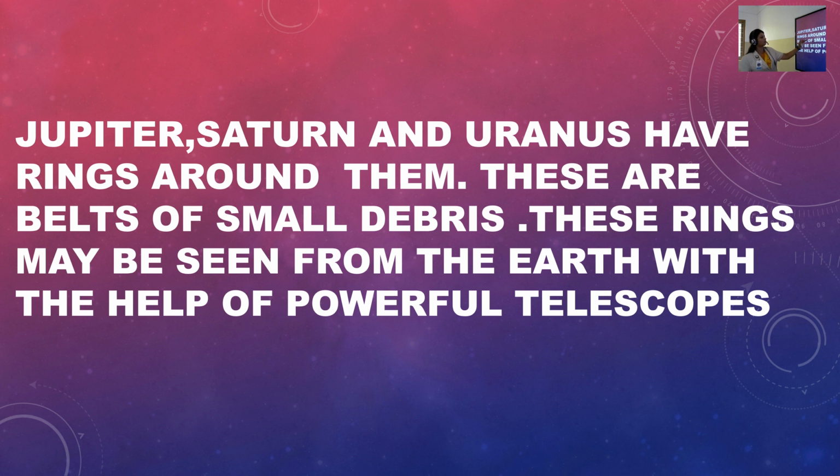These are belts of small debris. These rings may be seen from the Earth only through powerful telescopes.